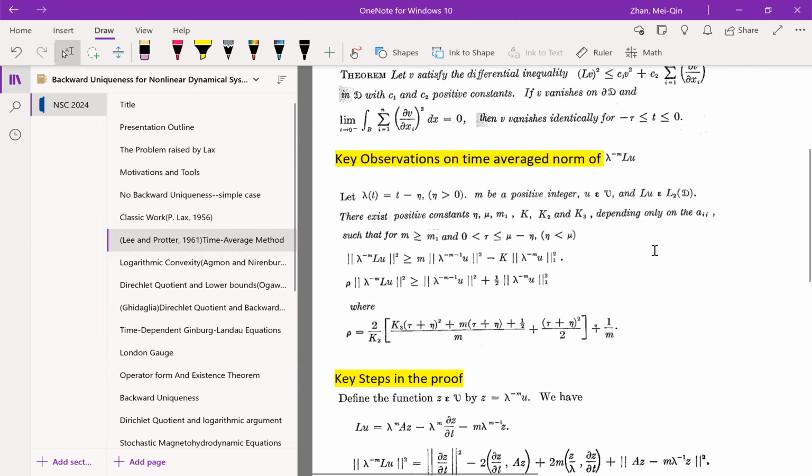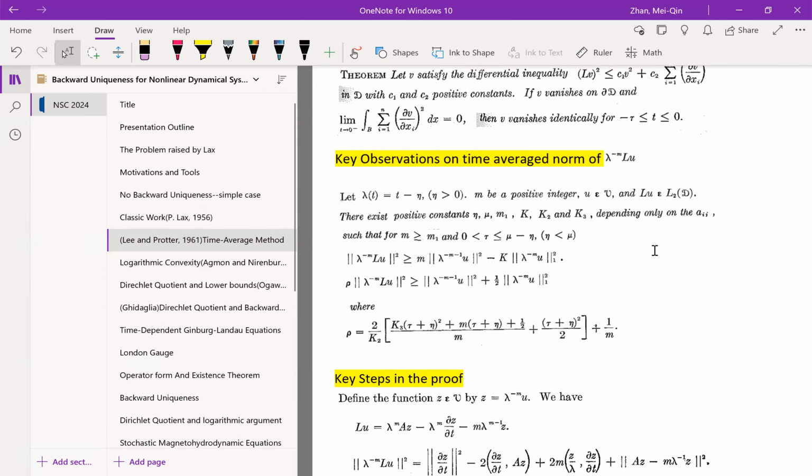So the proof, the tool they use, is basically to look at the norm of lambda to the power negative m times Lu. Lambda is the function lambda(t) equal to t minus mu for some mu greater than or equal to 0, with m a positive integer.